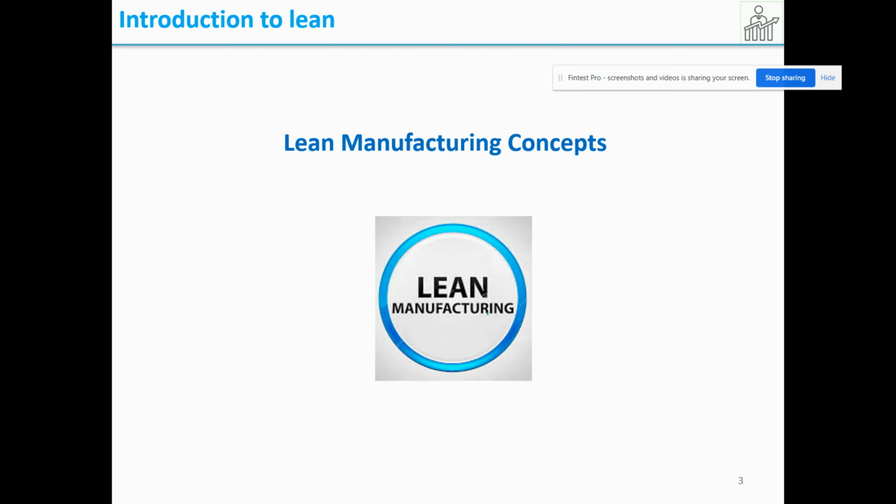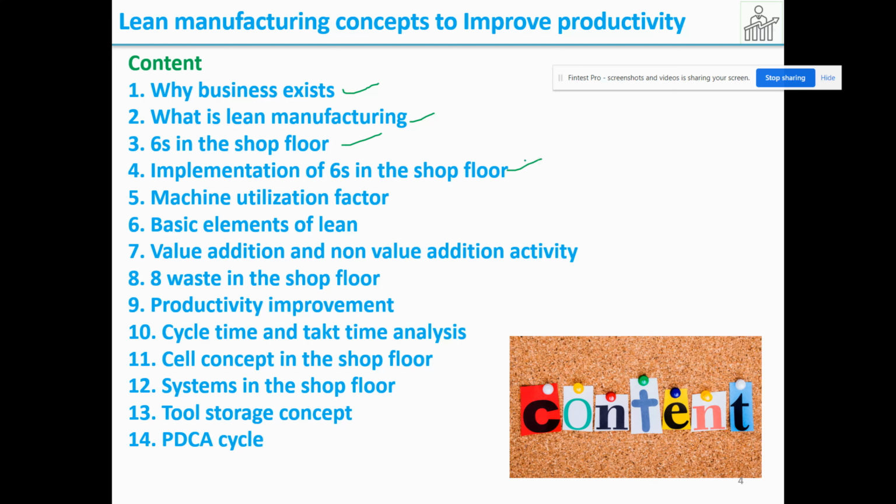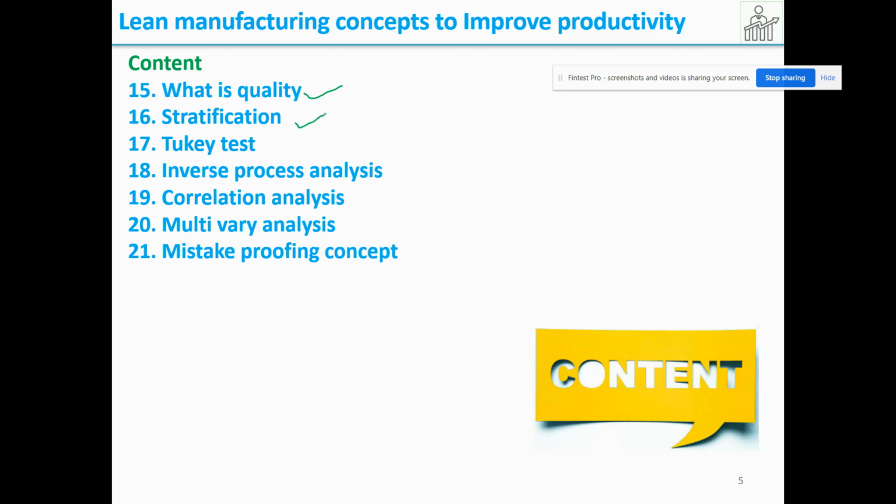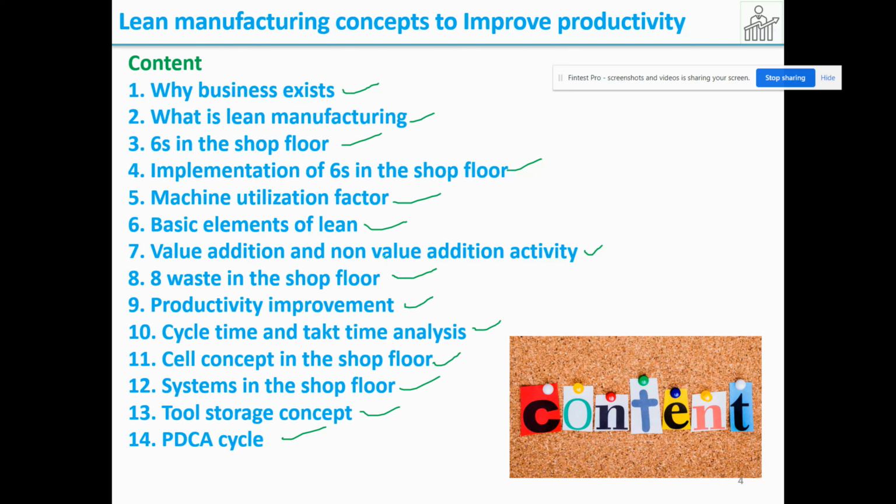These are the contents that we're going to see in the lean manufacturing concept. Why business exists, what is lean manufacturing, success, implementation of success, machine utilization factor, basic elements of lean, value addition and non-value addition activity, 8 wastes in the shop floor, productivity improvement, cycle time and takt time analysis, cell concepts in the shop floor, systems in the shop floor, tool storage concepts, PDCA cycle, then quality, stratification, Tukey test, inverse process analysis, correlation analysis, multivariate analysis, mistake proofing concept. So there are 21 chapters in lean manufacturing concepts.